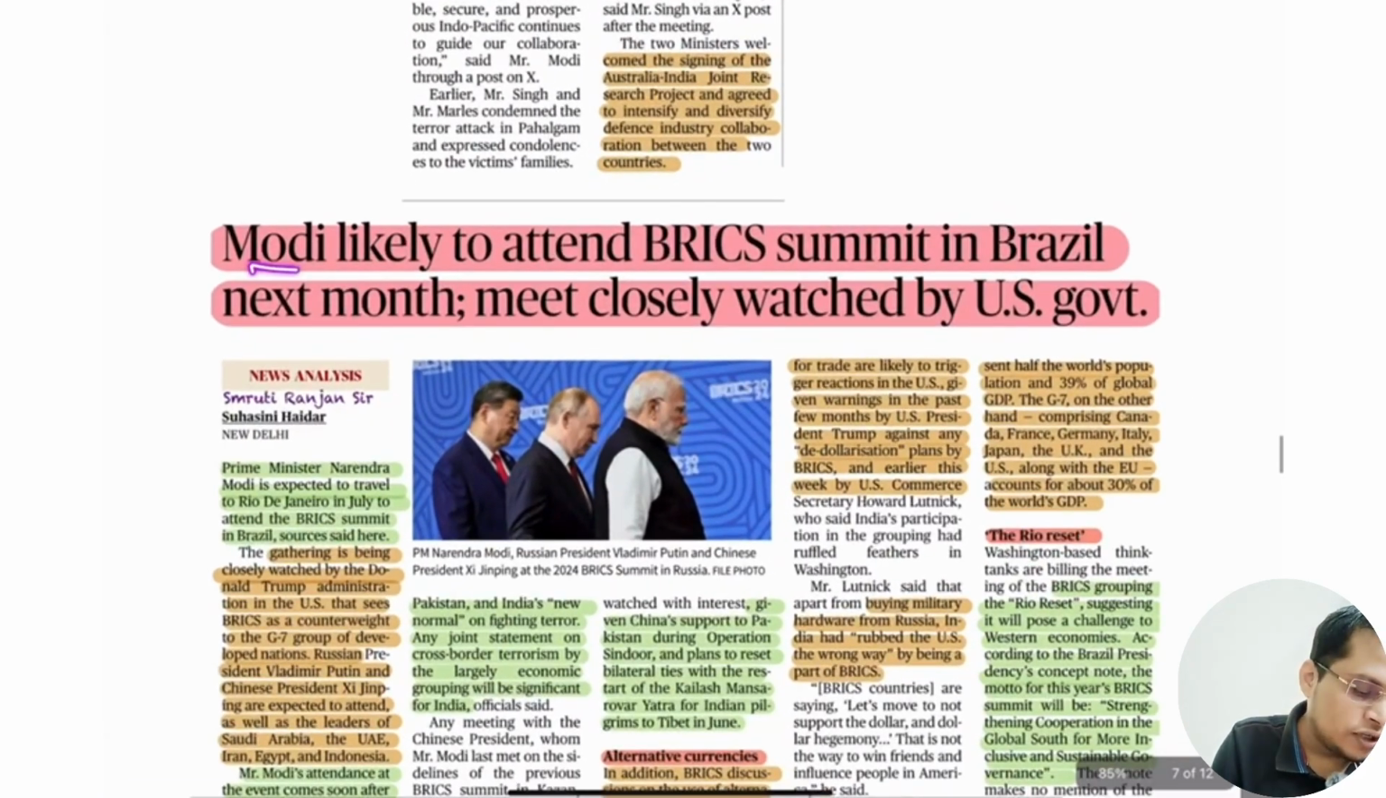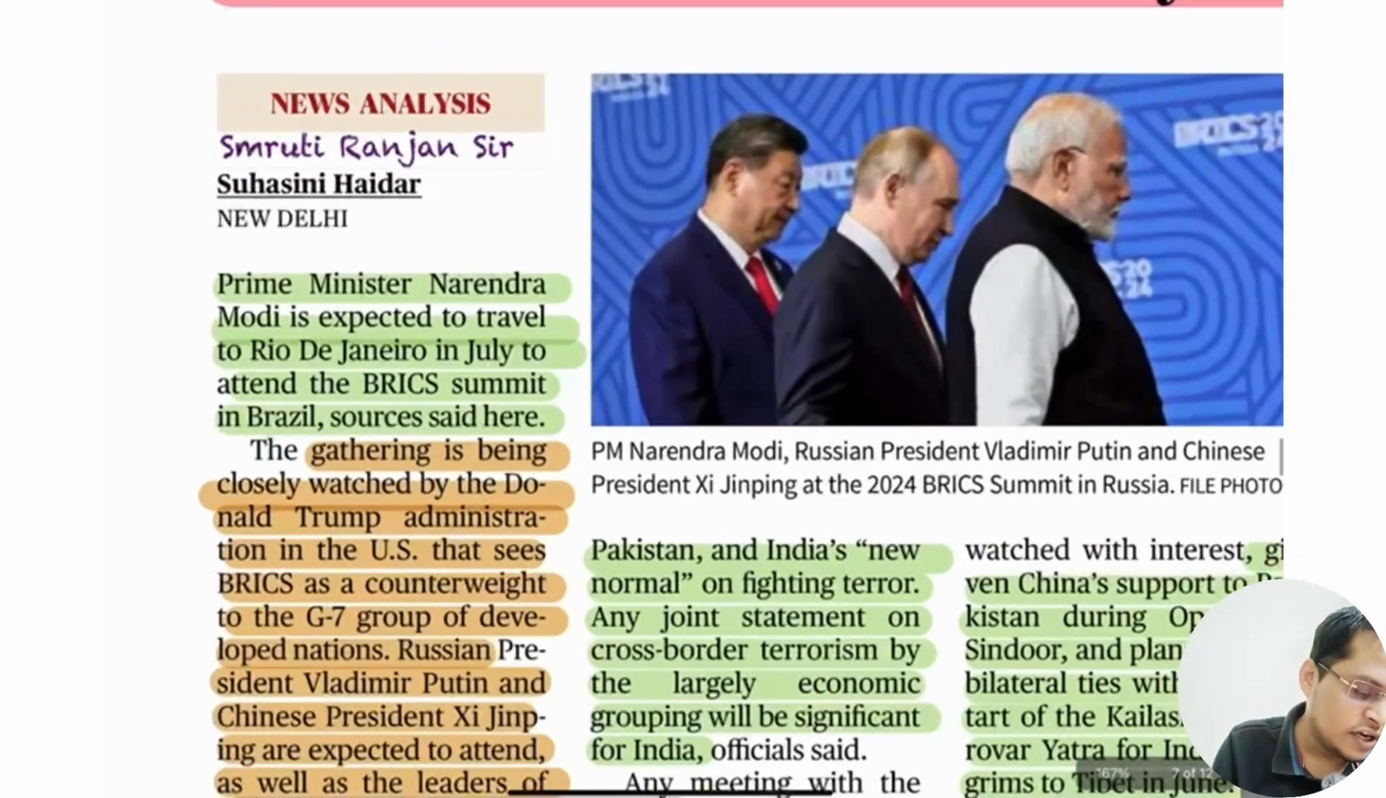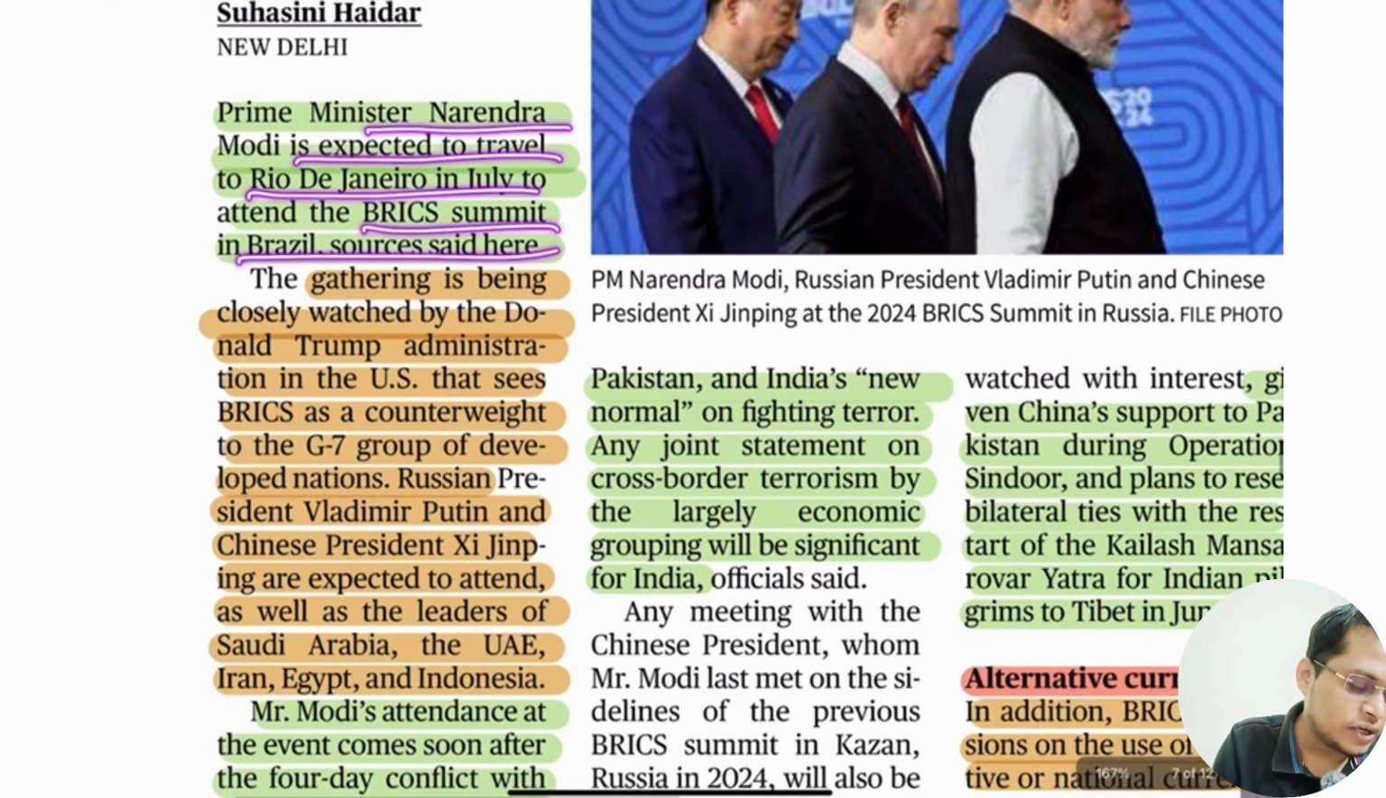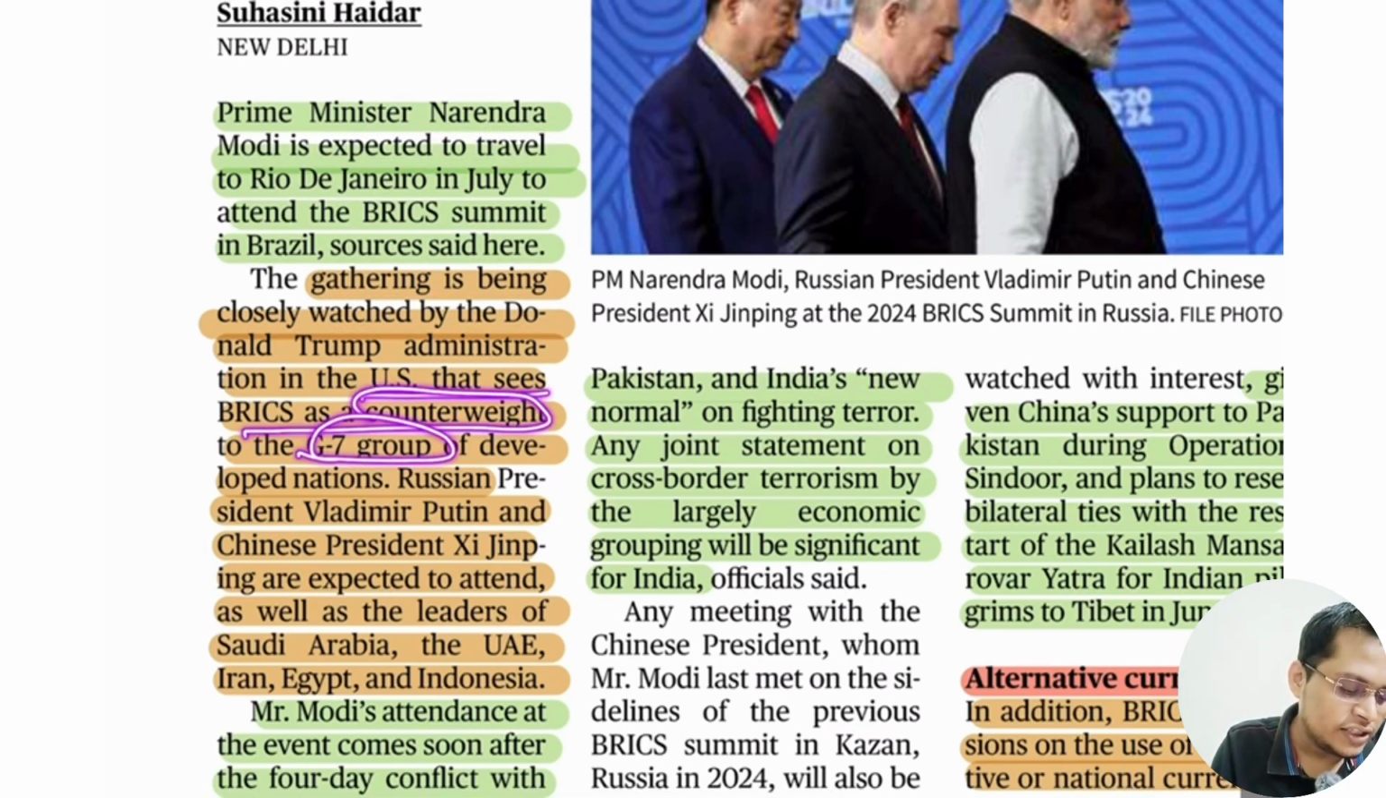So next is Modi likely to attend the BRICS summit in Brazil next month, closely watched by the USA. Prime Minister Narendra Modi is expected to travel to the Rio de Janeiro BRICS summit in Brazil, sources said. The gathering is being closely watched by the US administration led by Donald Trump. The USA sees BRICS as a counterweight to the G7. So they believe it is G7 versus BRICS.